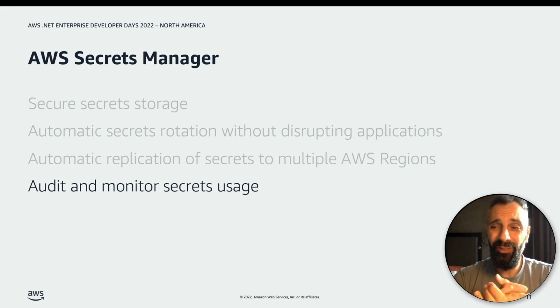And then we also need to know who's using the secrets. That's very important, because if you don't know how your secrets are used or where they're used from, there's very little that you can do to protect your resources. Secrets Manager provides the availability to enable AWS CloudTrail for a specific region and get notified when a secret is rotated or stored or something like that.